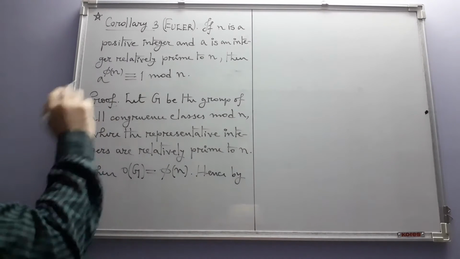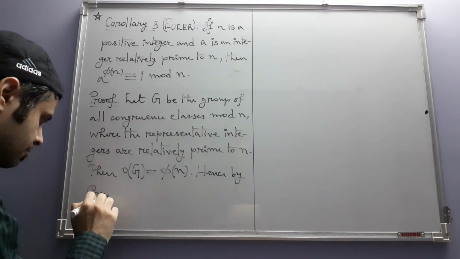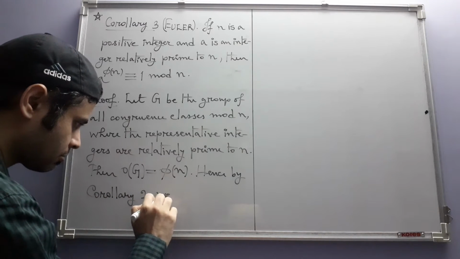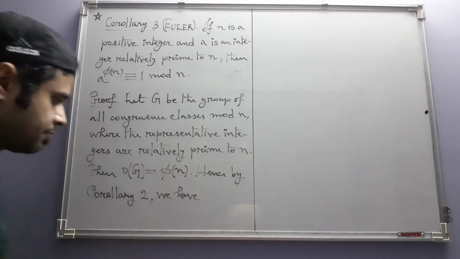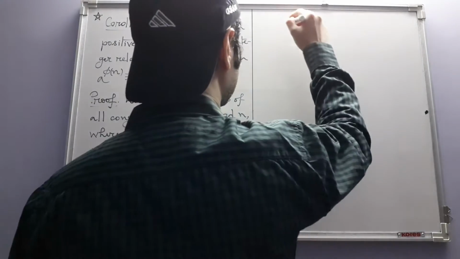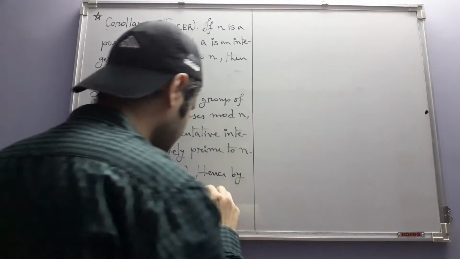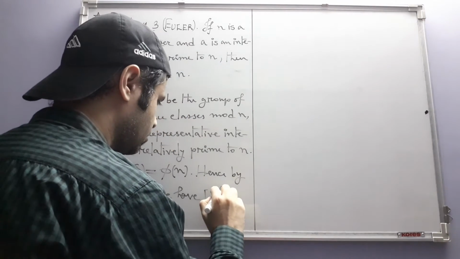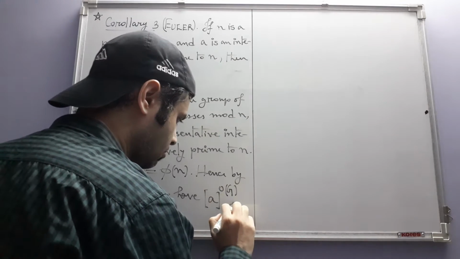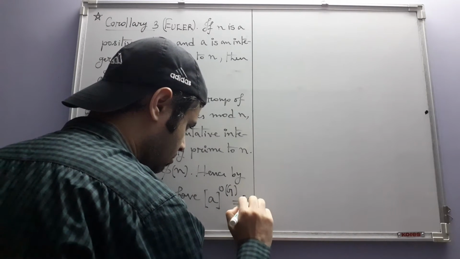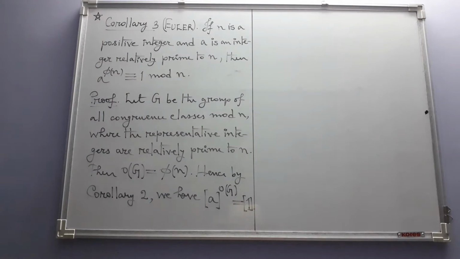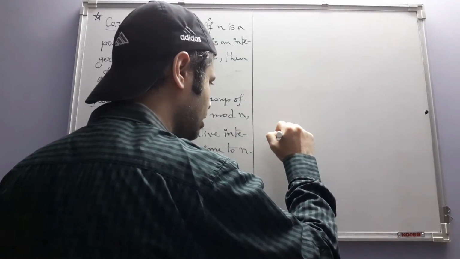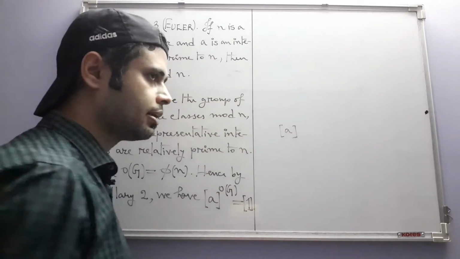by corollary 2, by the previous corollary, we have this. Okay, let me write here itself. Okay, what we have written here is this: you see, this is the congruence class modulo n containing the integer a.